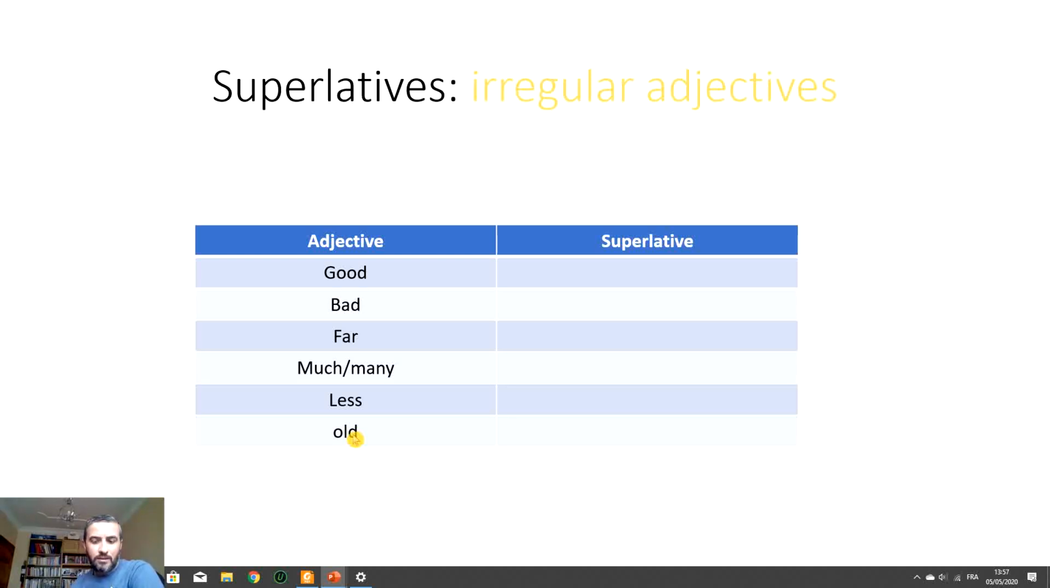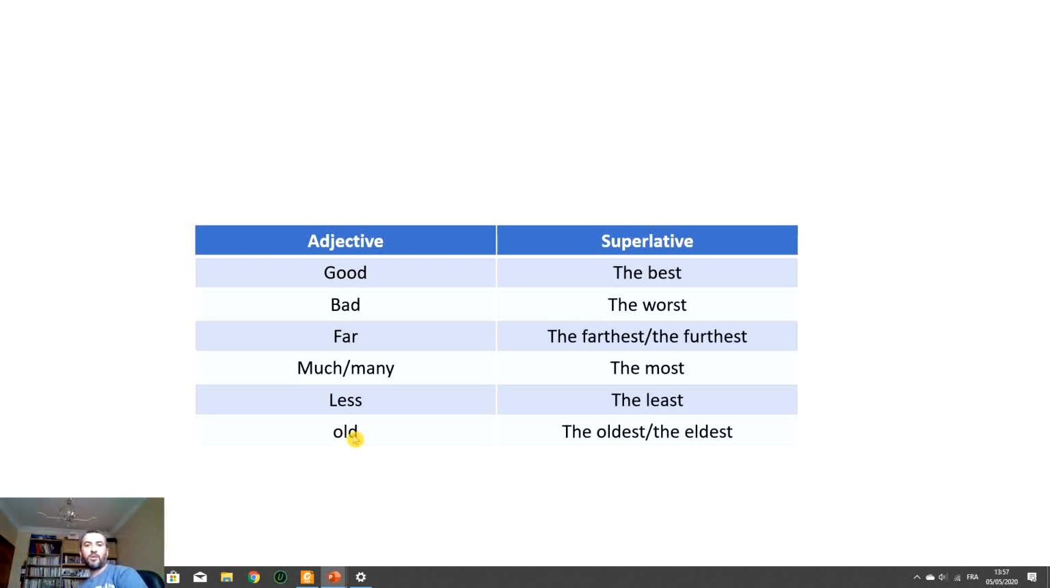How many are correct? Let's see. These ones. So good, the best; bad, the worst; far, the farthest or the furthest; much or many, the most; less, the least; old, the oldest or the eldest. The difference between the oldest and the eldest is when talking about, for example, family. So you say my eldest brother. We don't say my oldest brother. Okay. But for example, you say Jamila is the oldest in her family. She is 40 years old, for example.